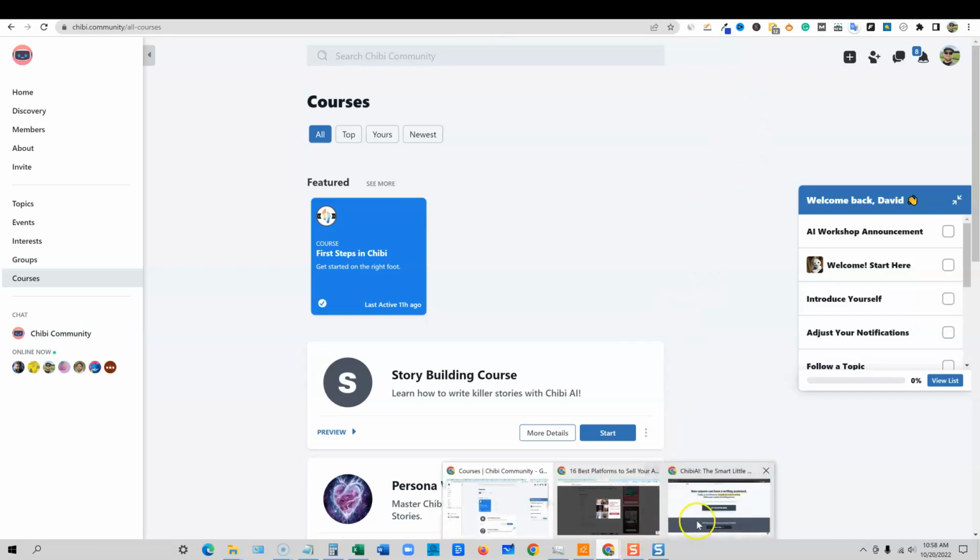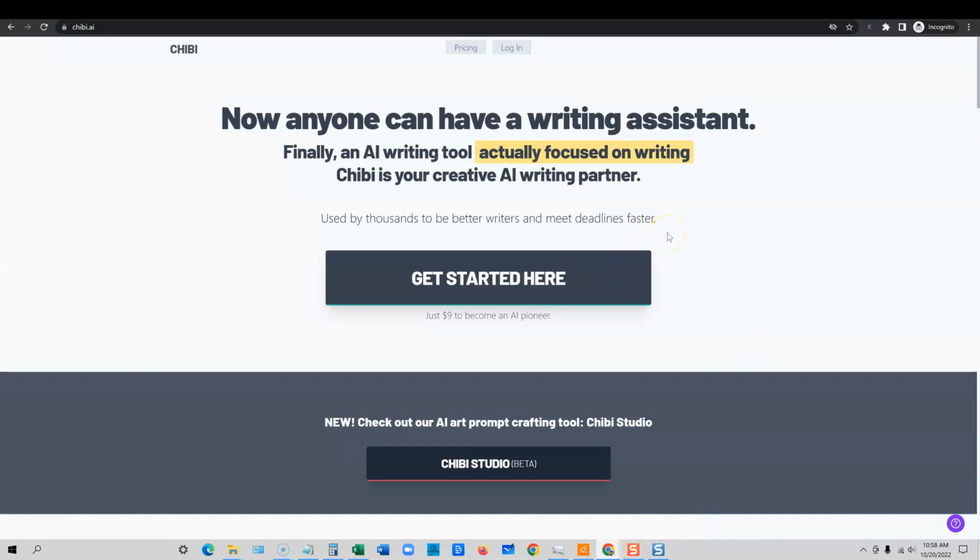I'm going to come back over here. We're going to go back over to the front page of Chibi. Now, anyone can have a writing assistant. Finally, an AI writing tool that will actually focus on writing. Chibi is your creative AI writing partner, and they're saying that it's used by thousands. I don't know how many people they have on there, but I think it's doing really well from my conversations with Chad. I would imagine they do have a pretty large customer base by this time.